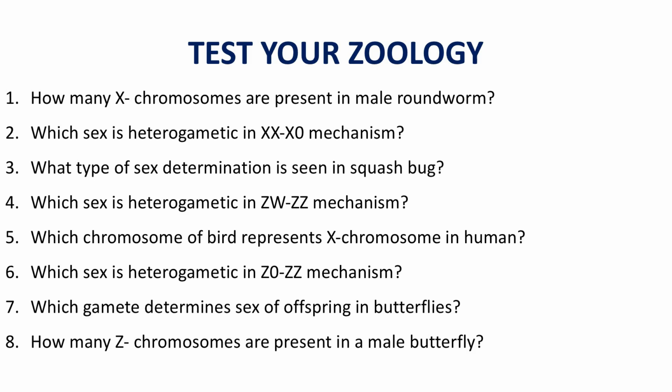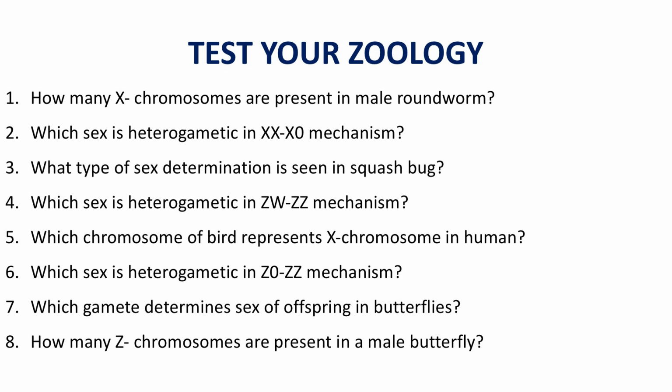Then the next question, which chromosome of bird represents X chromosome in the human? You know, the Z chromosome of ZW-ZZ mechanism in birds represents X chromosome in XX-XY mechanism of the human being.